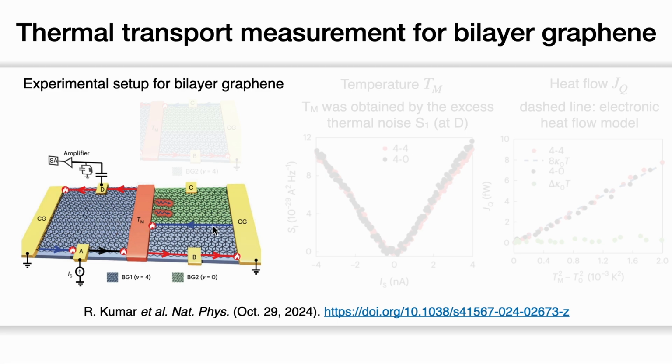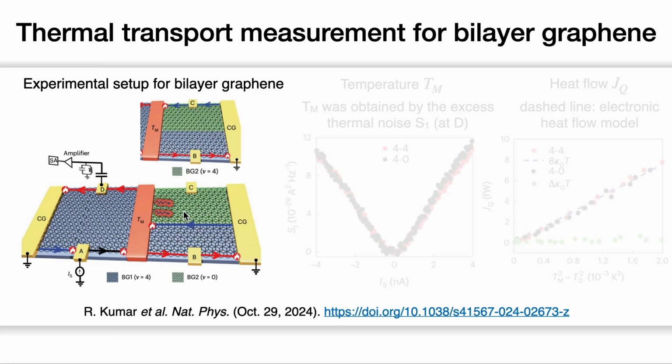The region on the right-hand side is composed of two small regions. The upper one can be controlled by a local gate to realize different filling numbers. We can tune the upper one to have filling μ equal to 0 or another filling μ equal to 4.